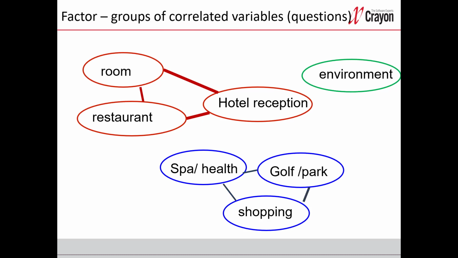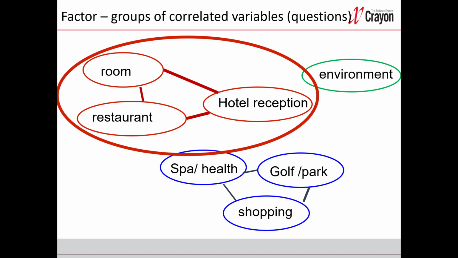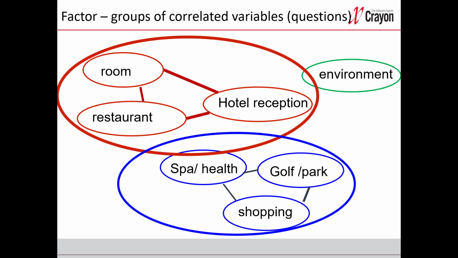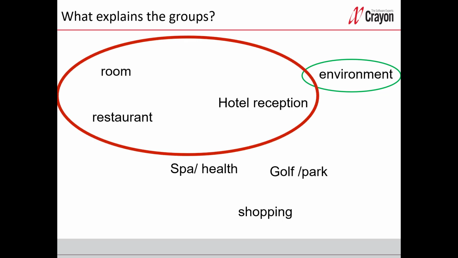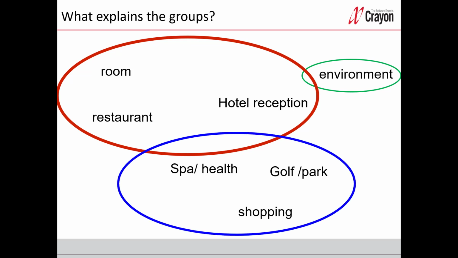In factor analysis, these groups will be called factors or components. And that's a group of correlated variables. Here you can see that the red and blue groups are somewhat overlapping because of one correlation between two variables from each group. Next step is to find a name for the different groups based on the logical connection between the variables. So the variables in the red group seem to have something to do with the hotel physical facilities, and the other group is more about which activities you can do at the hotel.